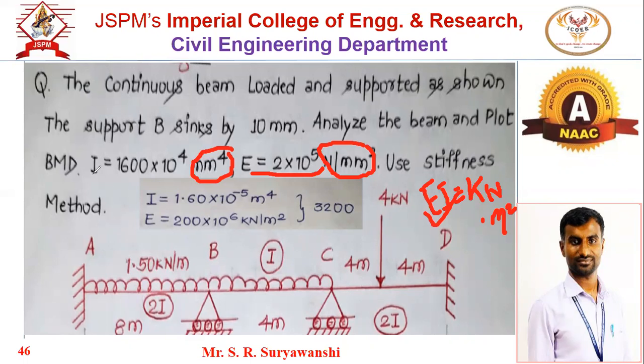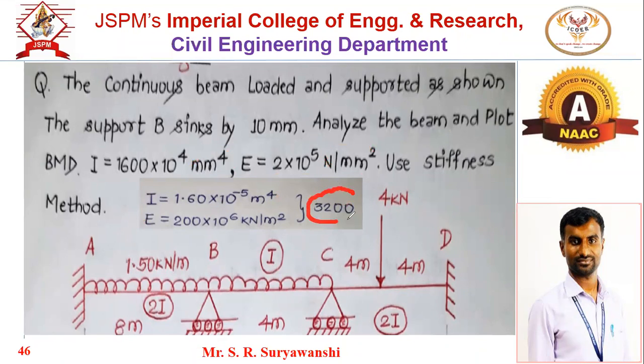For moment of inertia we divide by 10 to the power 12, and for E we divide by 10 to the power 3 and multiply by 10 to the power 6. So these are the values of E and I in kilonewton per meter square and meter to the power 4. If you multiply these values, EI will be 3200 kilonewton into meter square. This is the value of EI in kilonewton into meter square.